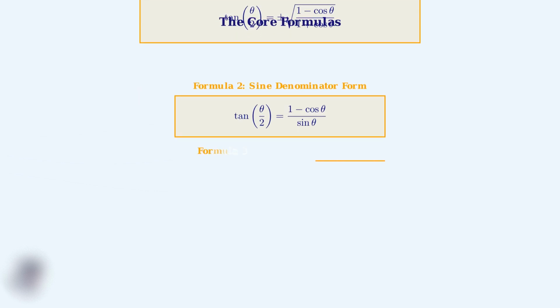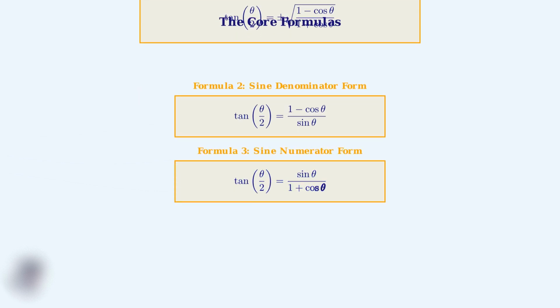The third formula is similar to the second, but with sine in the numerator instead. It reads tangent of theta over 2 equals sine theta divided by 1 plus cosine theta. This form is particularly useful when you want to avoid negative values in calculations.